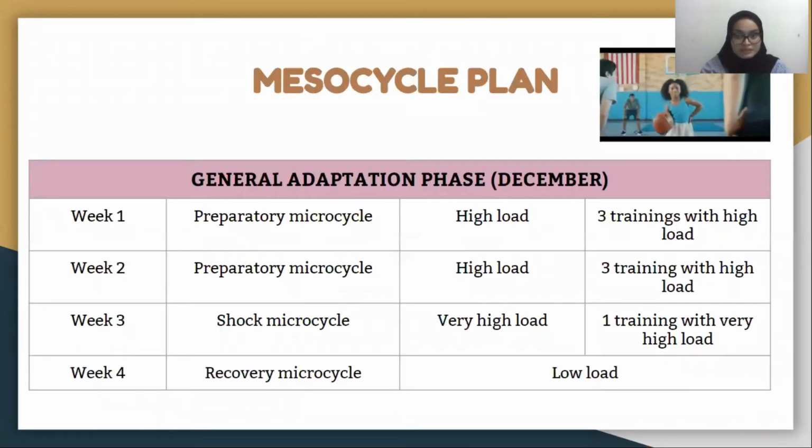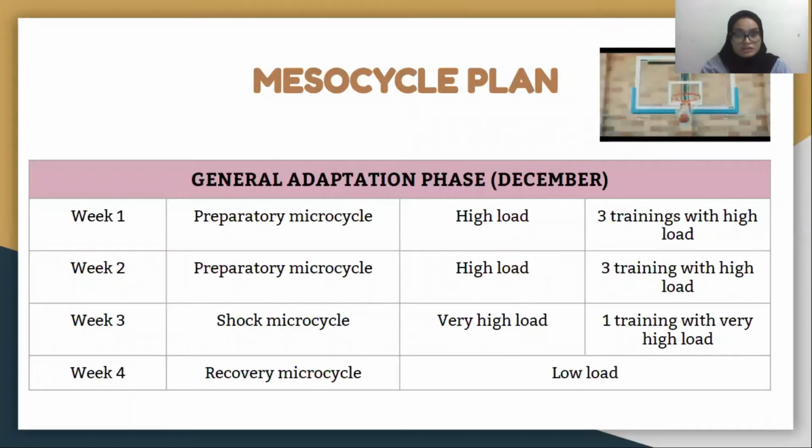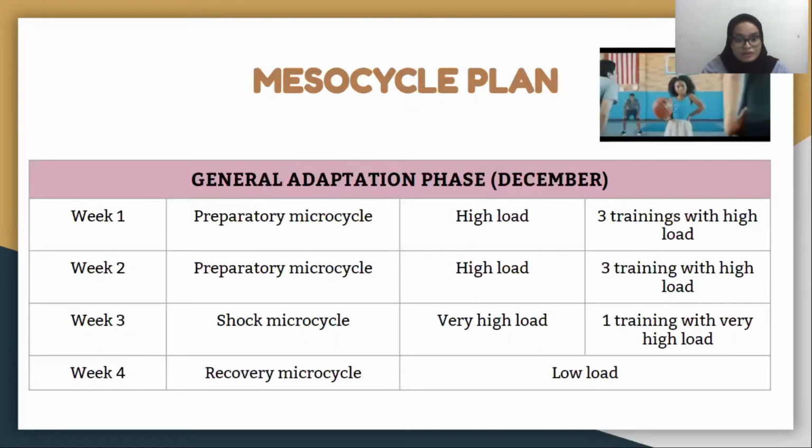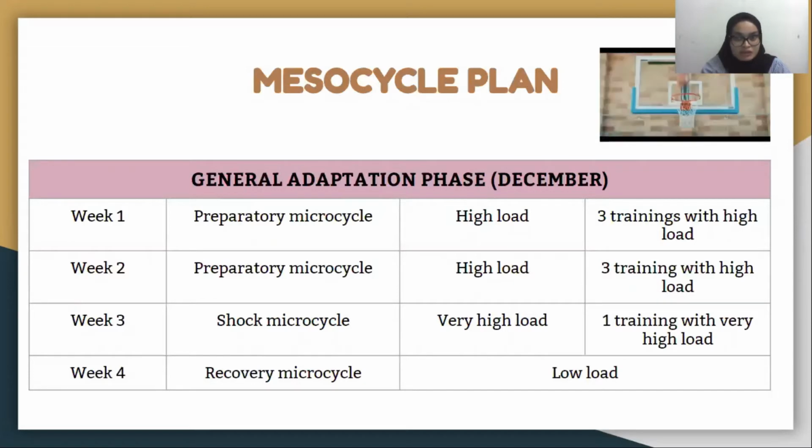For December, as you can see, there is a short microcycle and also recovery microcycle. Short microcycle is a training load at the highest possible level so that the body gains stress. Meanwhile, recovery microcycle is focused on the active recovery of the athlete.